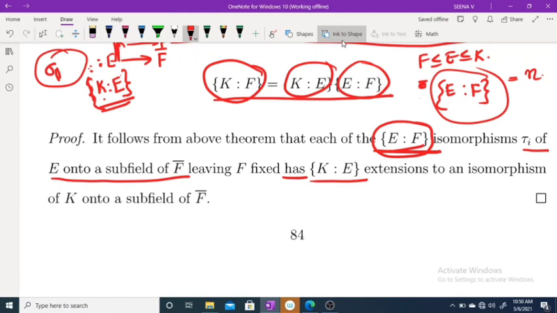Okay, so the total number of extensions is, for each sigma 1 we have K over E extensions. So if sigma 1 we have this one, if sigma 2 we have this. So the total number of extensions is index of E over F times index of K over E.